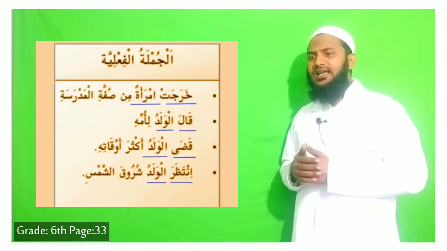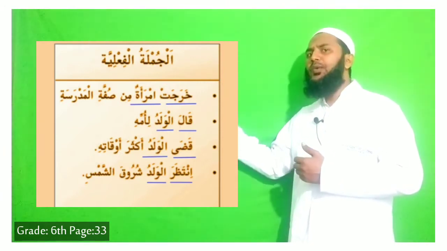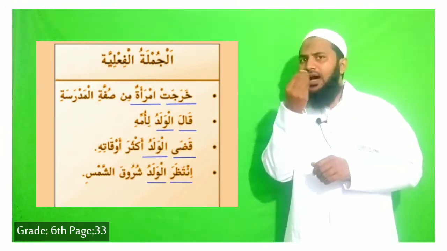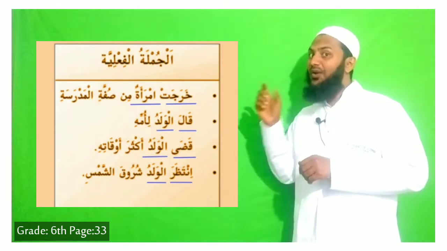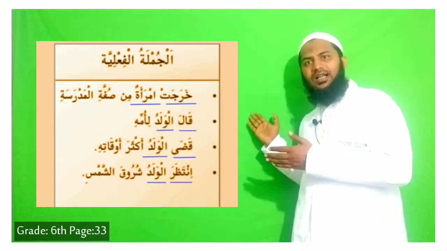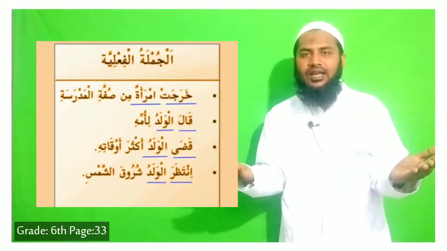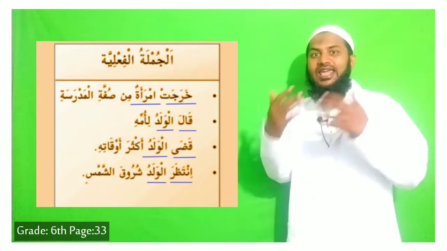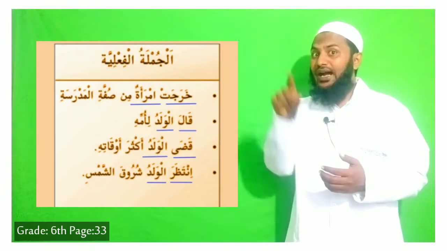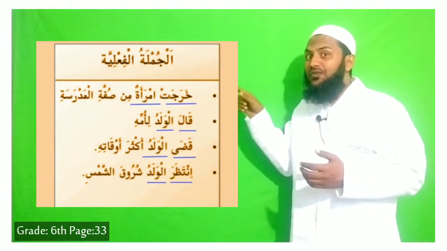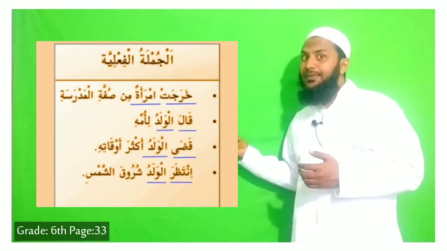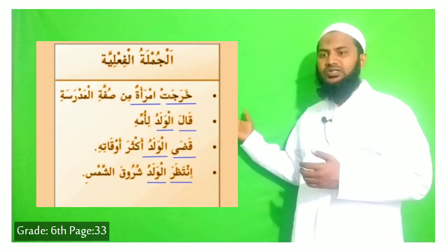The second example is: qala al-waladu li ummihi. So qala, said; al-waladu, the boy, is the fa'il. So fi'l plus fa'il, that is jumlatul fi'liya. The boy said. Saying is an action. Who is saying? The boy is saying. That's why al-waladu. Alif lam after dhamma. If alif lam is not there, then dhammatain: qala waladun. If alif lam is coming, then al-waladu. So that is jumlatul fi'liya.